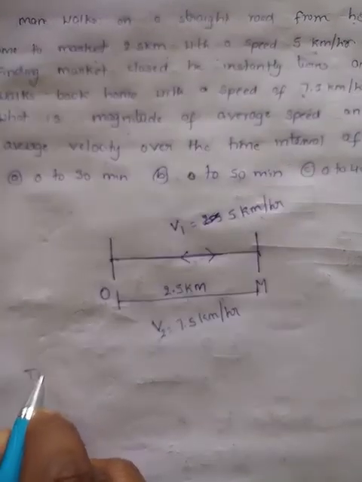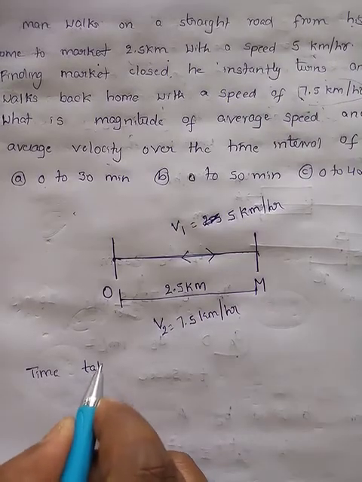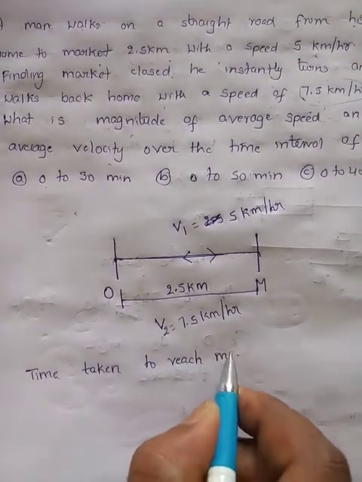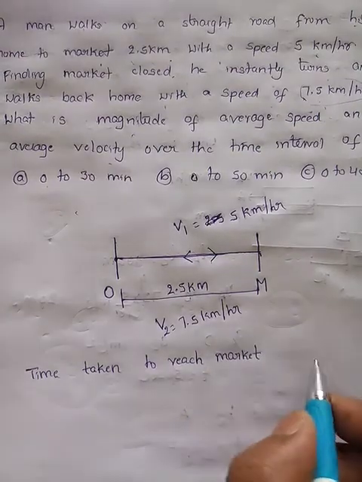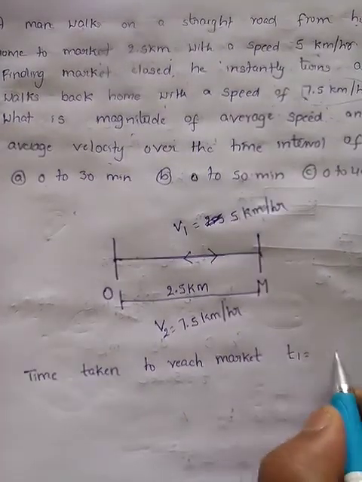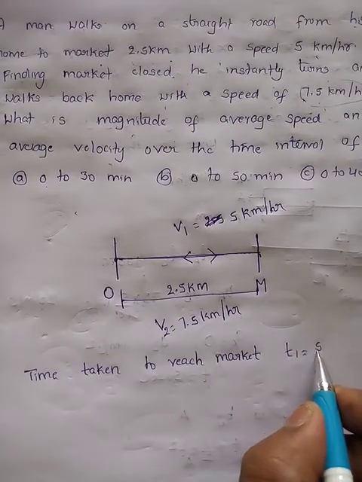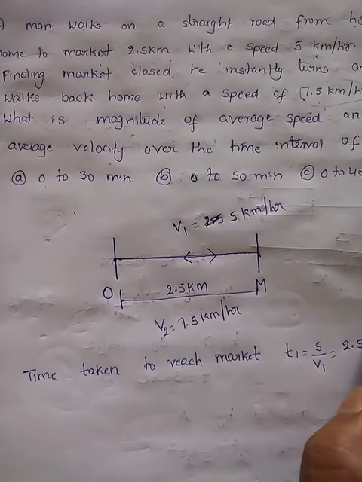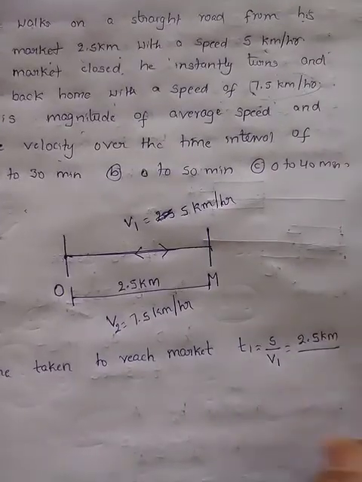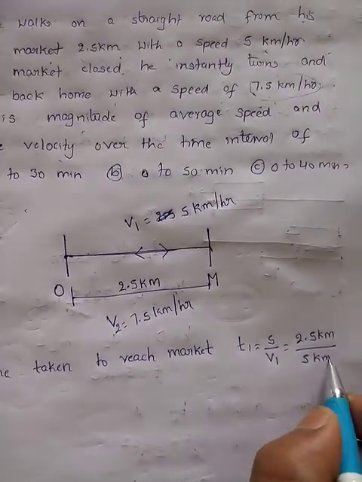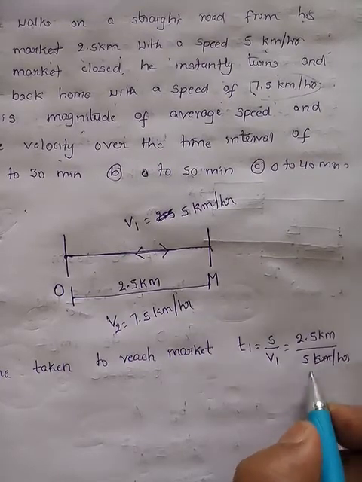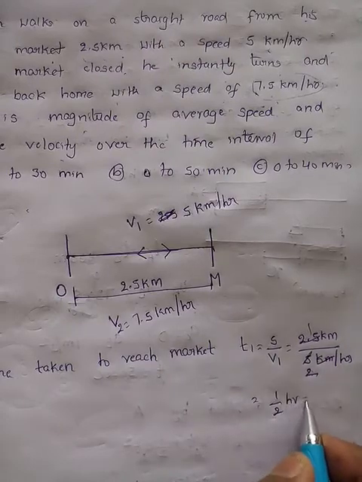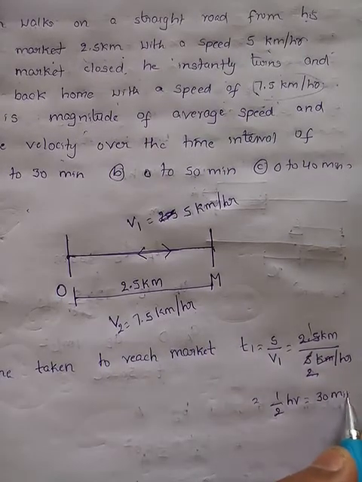Time taken by you to reach market. T1 is equal to distance by velocity, S by V1. What is the distance? 2.5 kilometers. By how much speed did you go to market? 5 km per hour. 2.5 by 5 is half. So what do you get? Half an hour, nothing but 30 minutes.